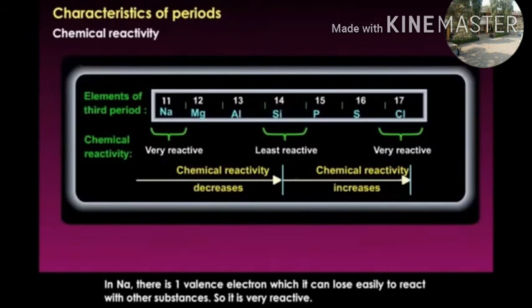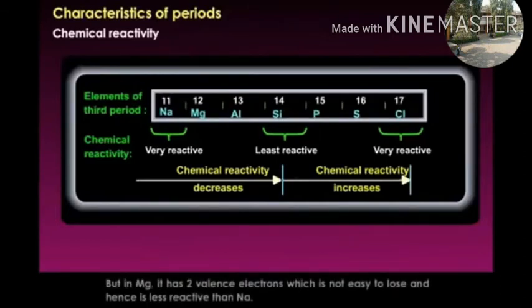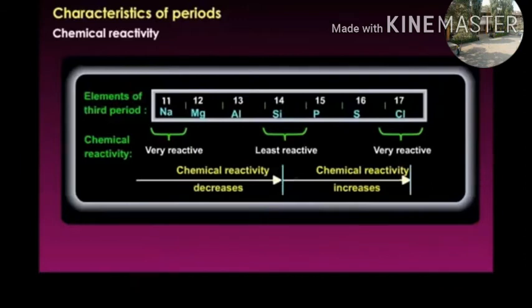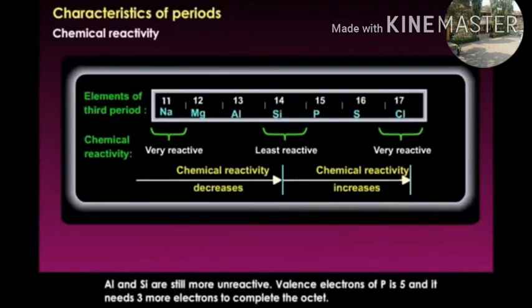In sodium, there is one valence electron which it can lose easily to react with other substances, so it is very reactive. But magnesium has two valence electrons, which are not easy to lose, and hence it is less reactive than sodium. Aluminium and silicon are still more unreactive.